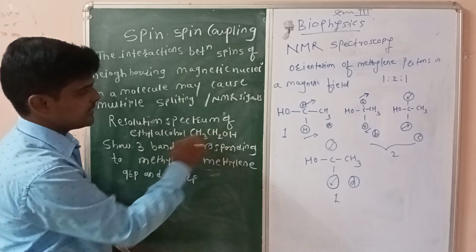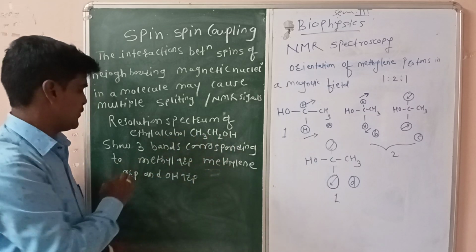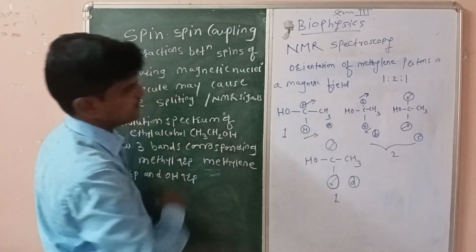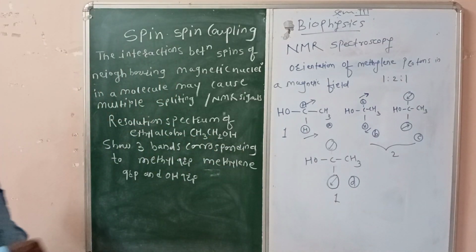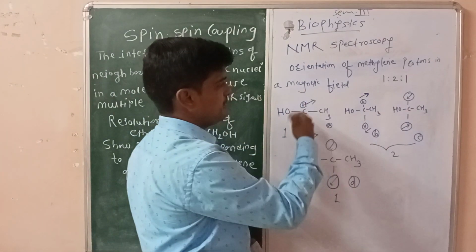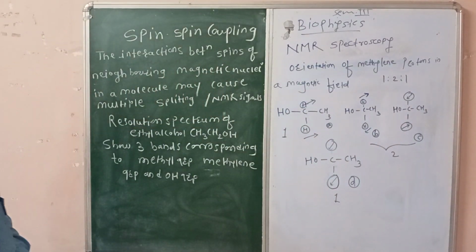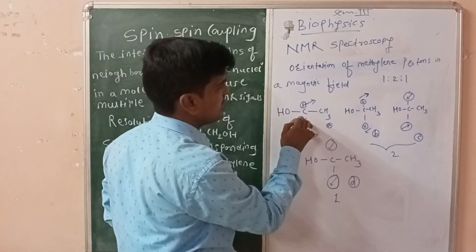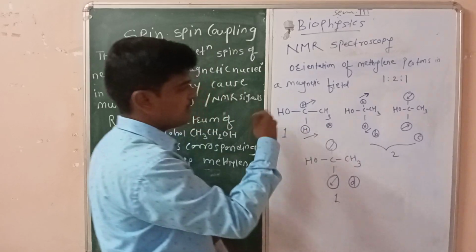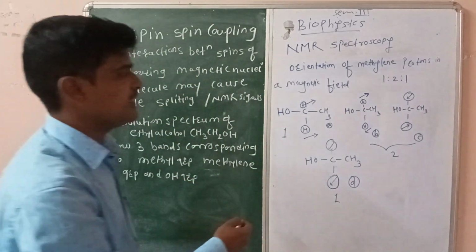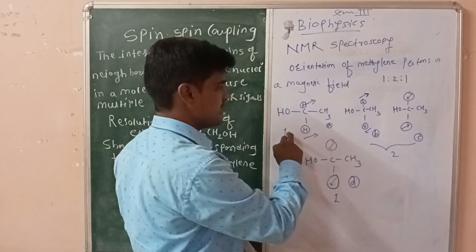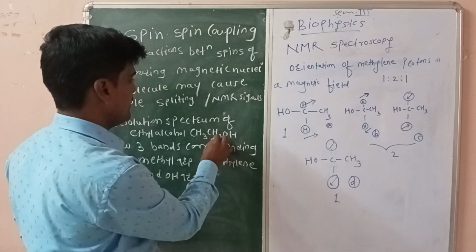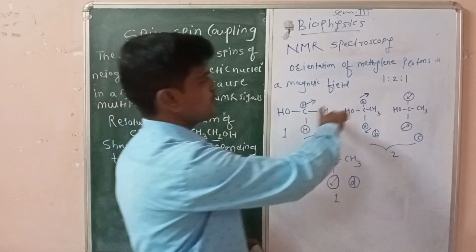So there are three different types of groups, CH3, CH2, OH, which show three bands corresponding to the methyl group, methylene group and hydroxyl group. The methyl group experiences a different magnetic environment due to the difference in the spinning motion of the two protons present in the methylene group. So the magnetic environment experienced by the methyl group is in different types of combination.